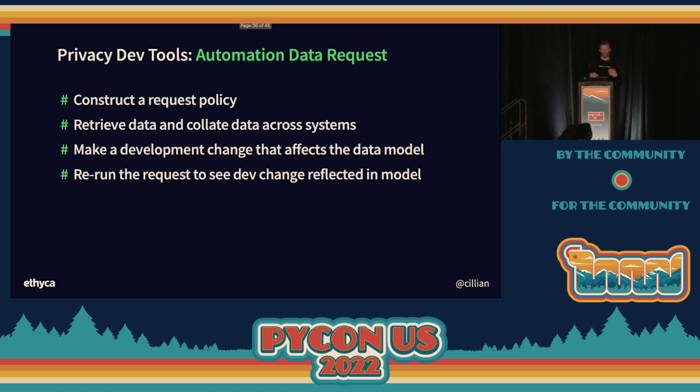So what we've attempted to do with that metadata layer that you've just seen being generated by the control server is leverage that to build a map of where categories of information exist in the organization and then process them, right? So we can create a policy for enforcement, then we could retrieve or erase data from those systems without having to keep updating it, right? So we have consistency between our CI pipeline and our production data model. So in this example, we're going to retrieve some fictional data about our fictional user in this e-commerce system. We're going to look at what that looks like, and then we're going to run it again when we've made some changes to the data model.